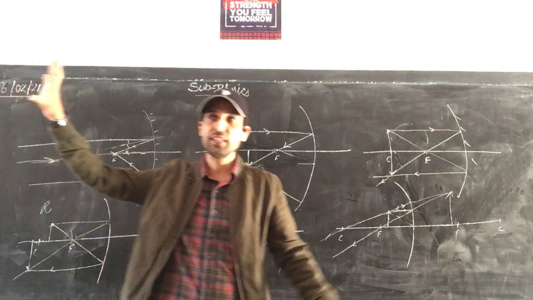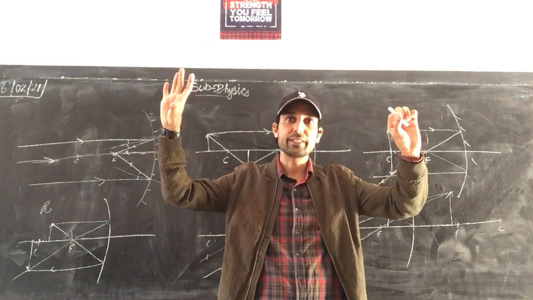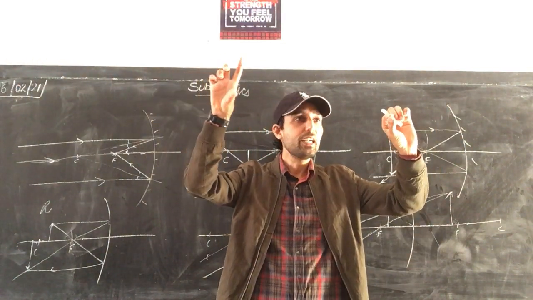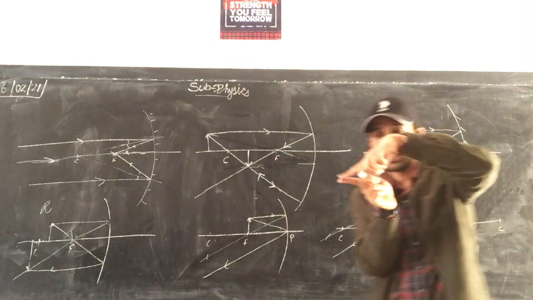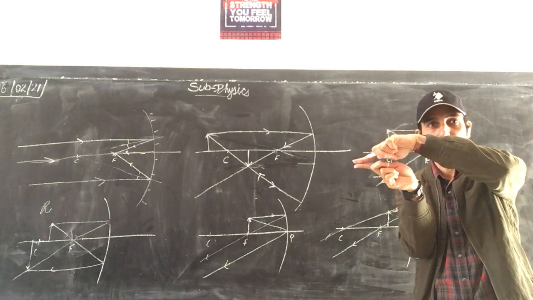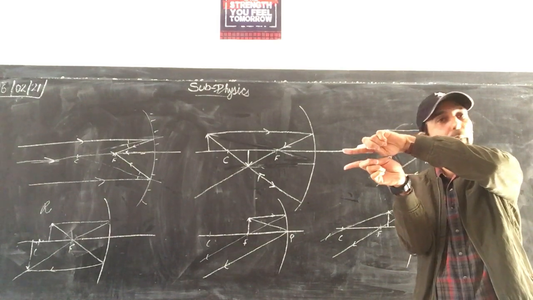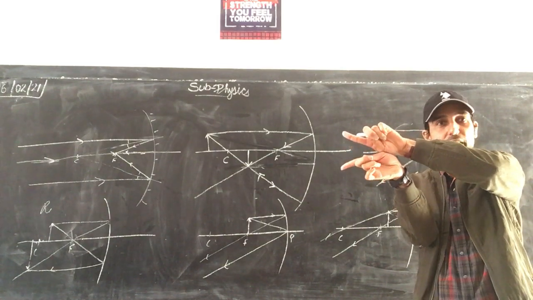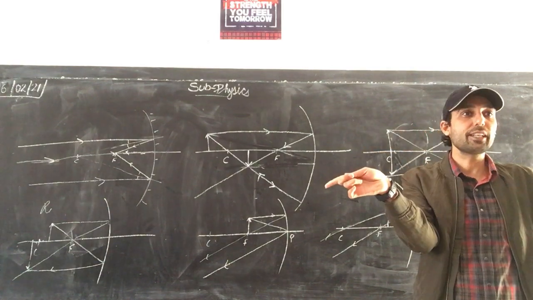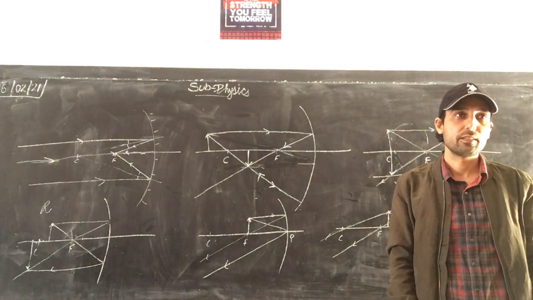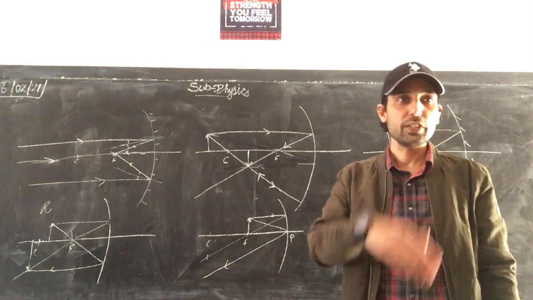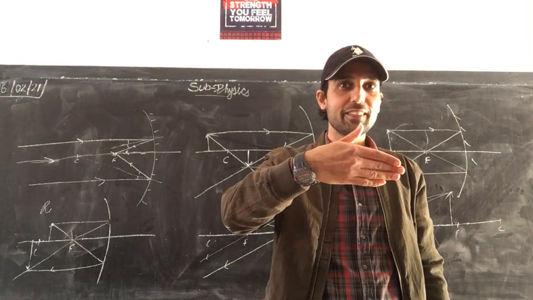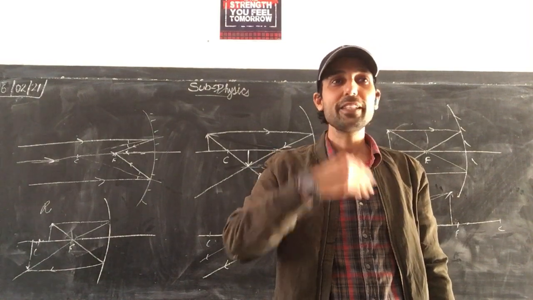So see here again what is happening. When the object is at infinity, all are point images. It is moving towards the center of curvature. Now these rays are diverging more and more. Earlier the rays were like this, now they are diverging, and afterwards they will become parallel, and we have to trace them backward. We are standing in front of the mirror, and we are seeing the same height, only magnified. Which mirror are we using? Plane mirror.